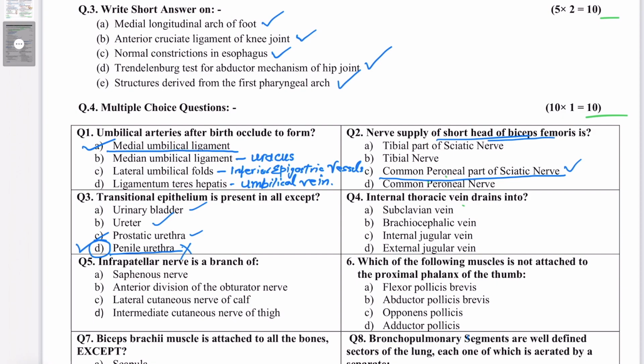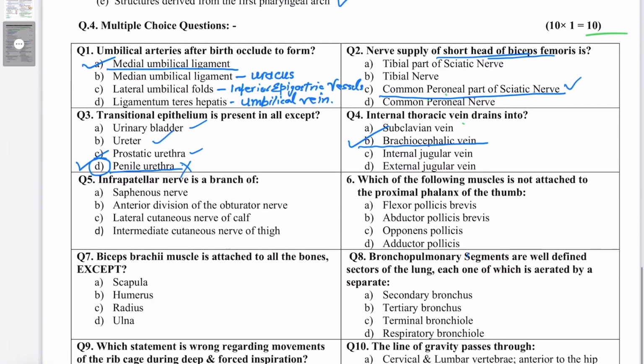So these two vena comitantes, they join at the level of the third rib generally, or the third costal cartilage, and then they form the internal thoracic vein. So it is a short vein, and both of them ascend up to reach into the superior mediastinum, where they drain into the respective brachiocephalic veins of the two sides. So the answer here is brachiocephalic vein.